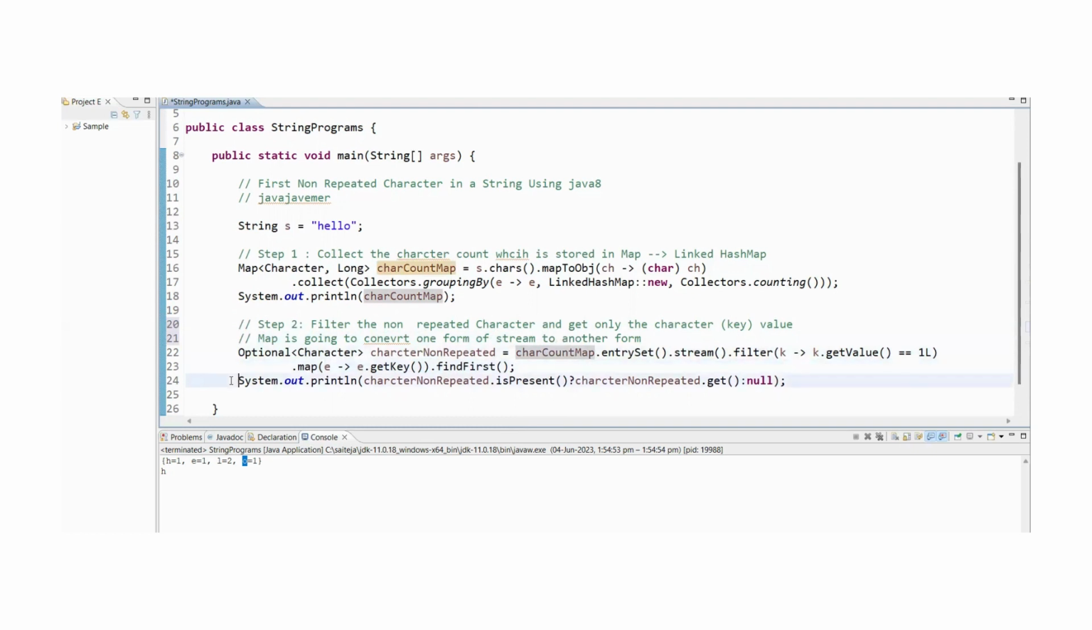And so we are printing that particular character. As this is an Optional class, we are checking whether this Optional class has any value. If it has, then we are going to get that particular value. So this is a ternary operation. If it is present, then we are going to get it. Otherwise, it is null. Yeah, that's it, guys.